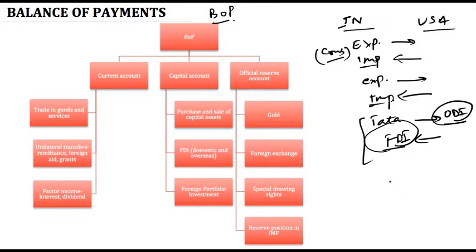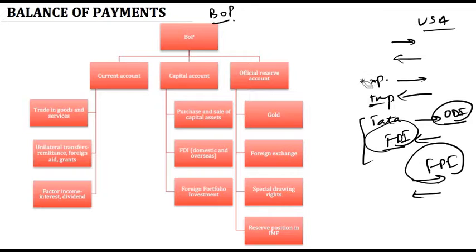India will be investing in the USA in terms of foreign portfolio investment, which happens in markets. USA will also be doing the same thing. So the balance of all these transactions happening between India and all the countries combined, the entire world combined, will give us what is called balance of payments.